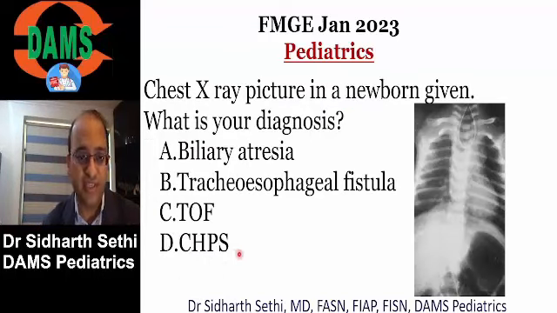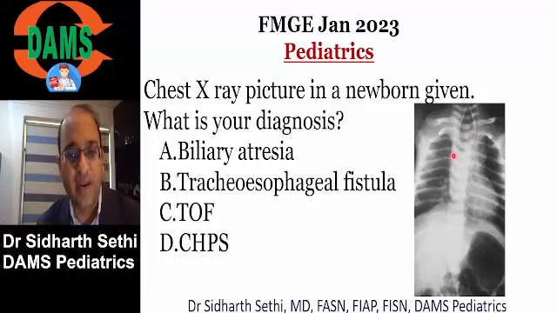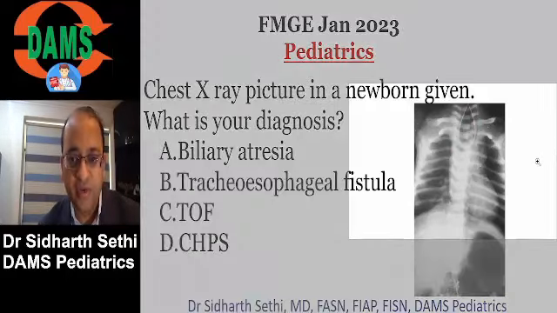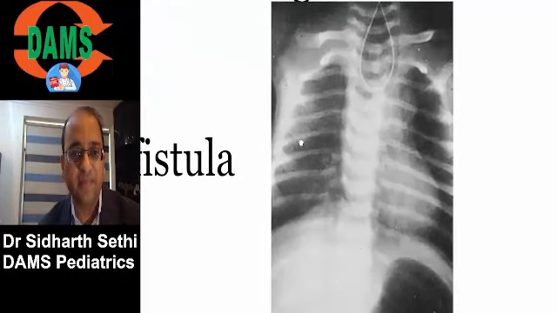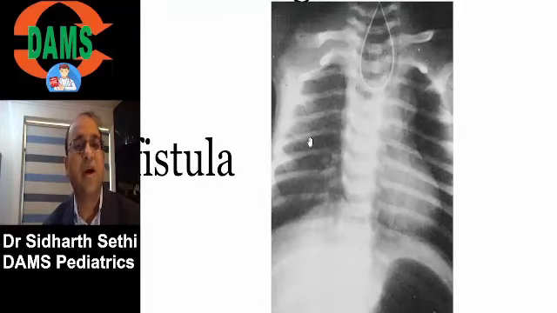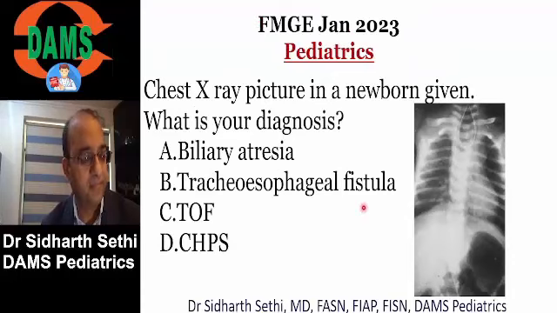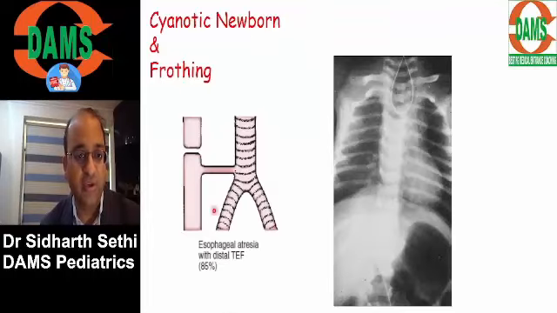Now there was a chest x-ray like this. They said a baby is frothing, a baby has tachypnea. What is your diagnosis? I'll just zoom it for you. This was the x-ray which came in your exam. A tube was coiling in the upper pouch. So diagnosis? Of course, it was a tracheoesophageal fistula, a classic case of tracheoesophageal fistula.